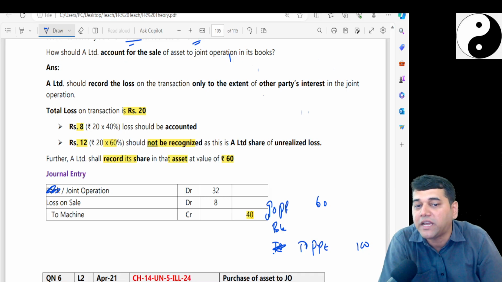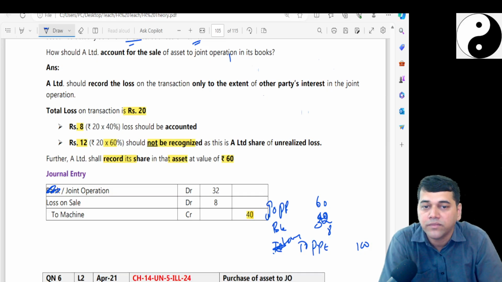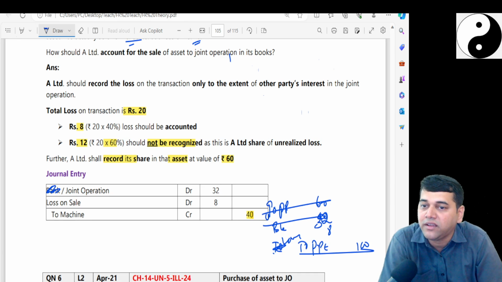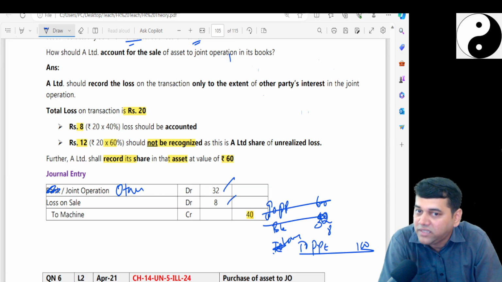So how much do I debit the other party? I cannot debit 40 rupees because the asset is sold at a loss, so it is debited at 32. So the loss is 8. What the institute is doing is cancelling the PP and saying joint operation, that means other party, loss 8 out of 40.